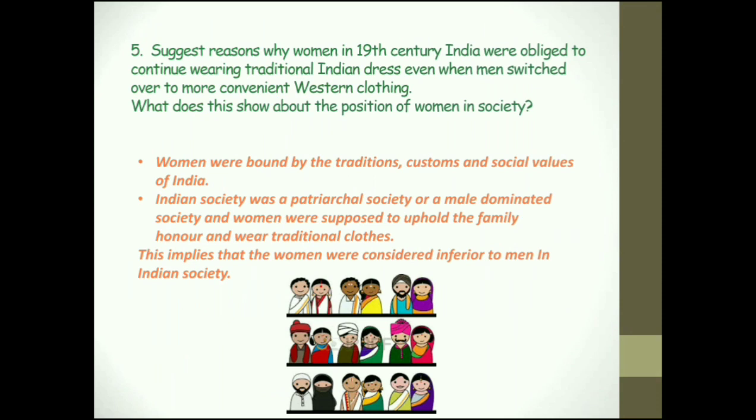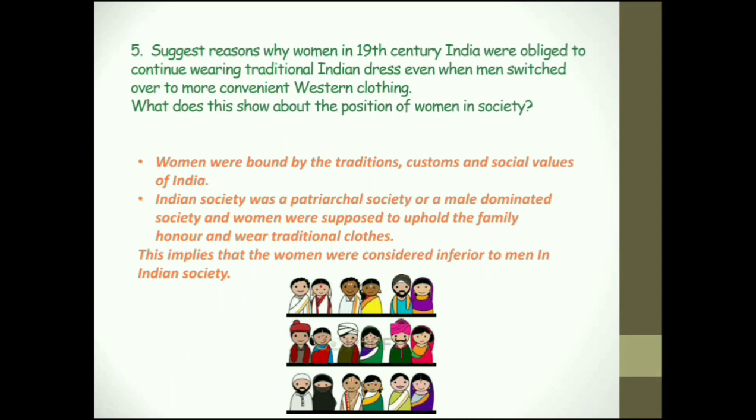Suggest reasons why women in 19th century India were obliged to continue wearing traditional Indian dress even when men switched over to more convenient Western clothing. What does this show about the position of women in society? You can really write long answers for this.